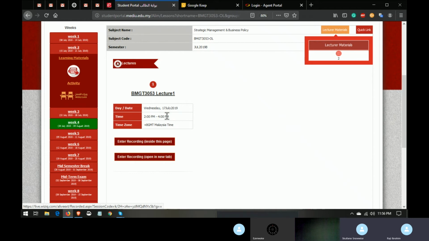For example, you are here now and you have a lecture. This one is a recording, because it depends on the lecturer. Some lecturers will allow their classes to be recorded, while some don't allow. If it's allowed to record, it's okay for you. Maybe before exams, you can go back to the recording and study the lecture that was delivered on that day. So you can click on open in a new tab.